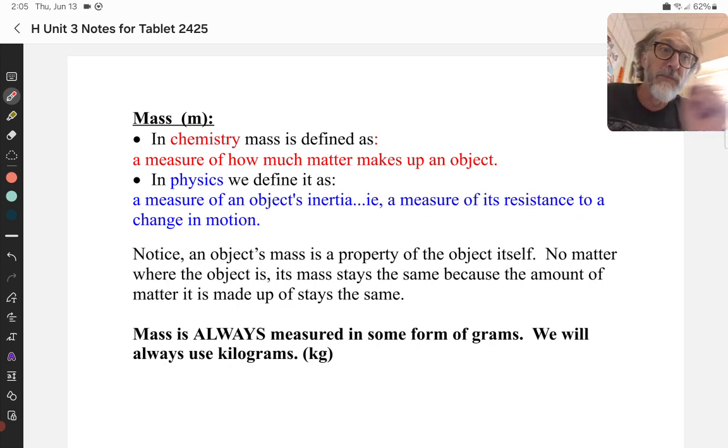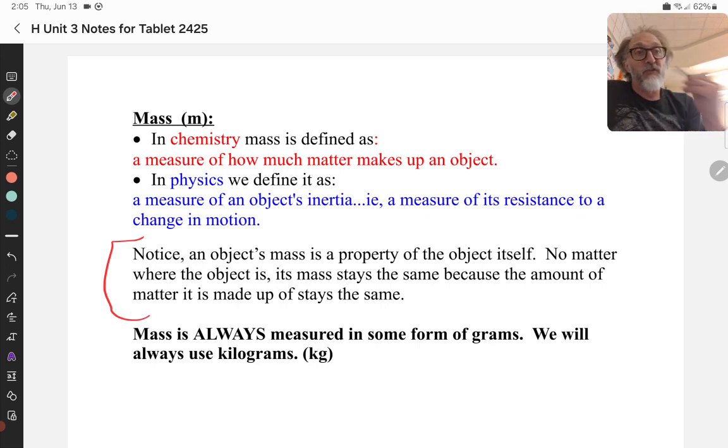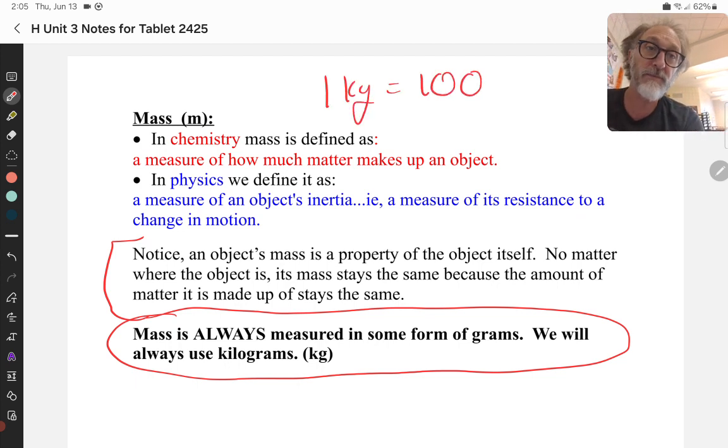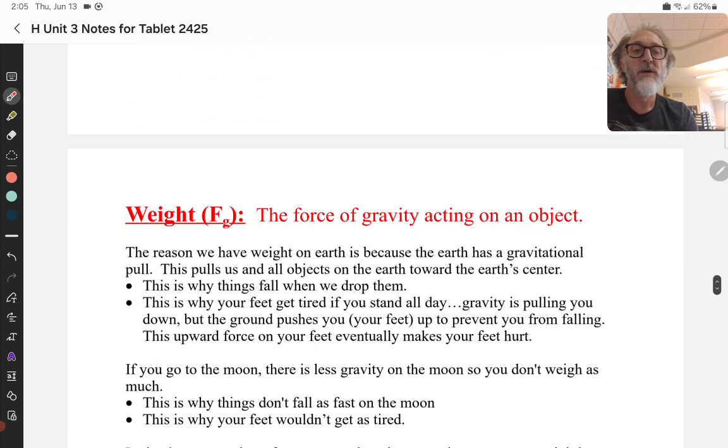All right? Please notice that the object's mass is a property of the object itself. No matter where the object is, it's still going to be made up of the same number of molecules, protons, neutrons, electrons, and whatever. So the mass of an object stays the same no matter where it is. This calculator here is about half a kilogram. If I take it to the moon, still a half a kilogram worth of molecules. Units for mass, as I said in the last video, are kilograms. If I ever give you grams, I'm a jerk and you need to convert to kilograms. Please remember, 1 kilogram equals 1,000 grams. Cool? Cool.